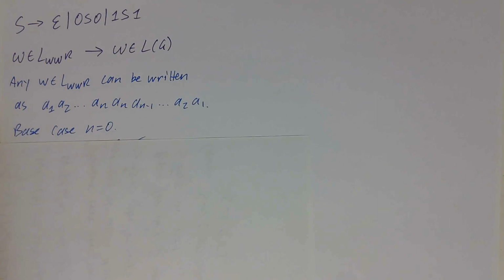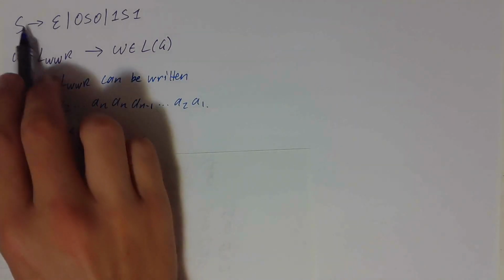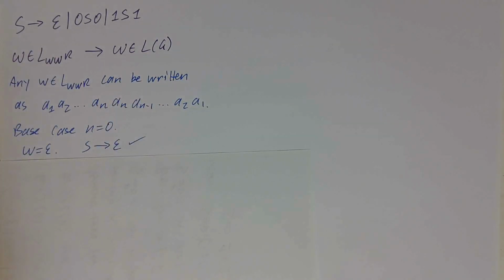For the base case, where n is 0, that's when the string is empty. And clearly the empty string has a derivation, as S has a production that goes straight to epsilon.